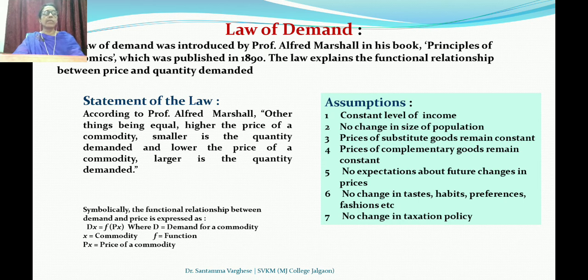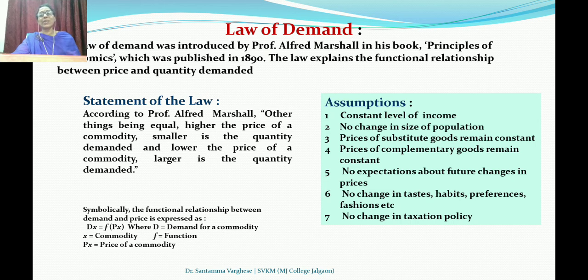Constant level of income, no change in size of population, price of substitute goods remains constant, price of complementary goods remains constant, no expectations about future change in price, no change in taste, habit, preference, fashion, and no change in taxation policy. So these are the other things being equal.